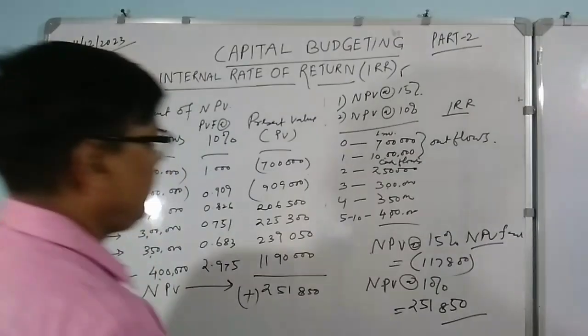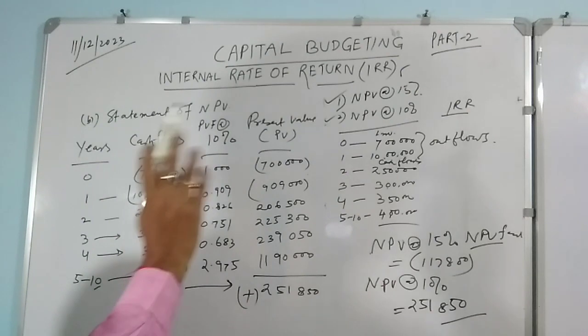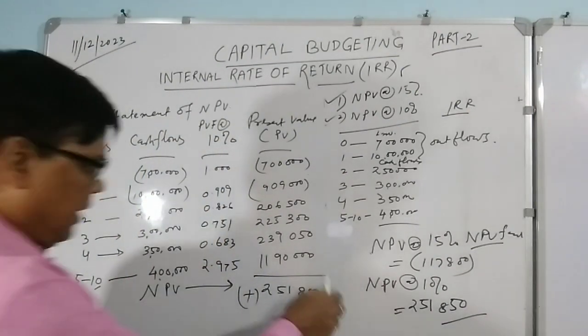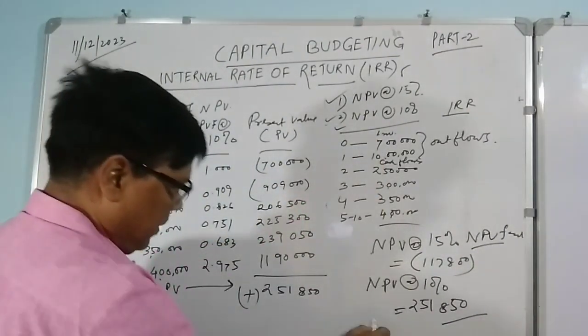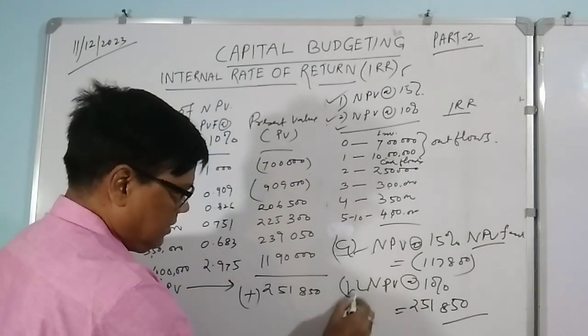So now the first and second questions are over. Net present value at 15% and net present value at 10%, that we have calculated. This is A and this is B.